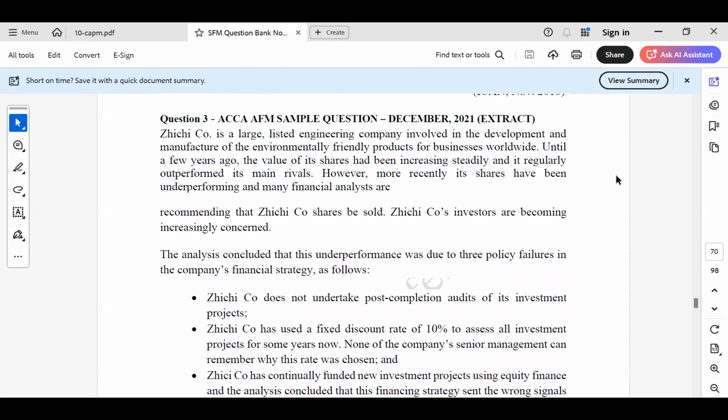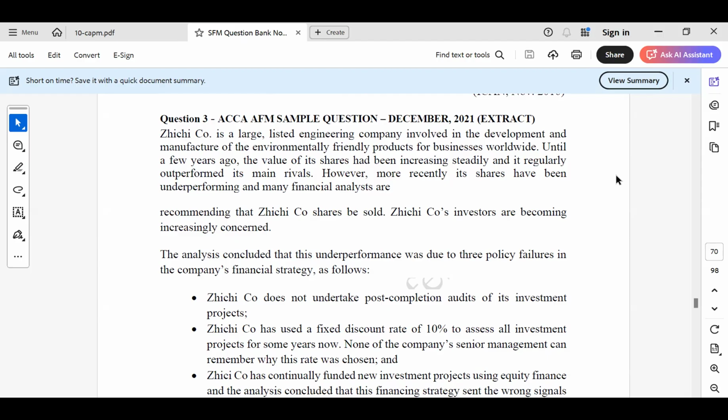We'll read everything. Okay. Zichi, a large listed engineering company involved in the development and manufacture of environmentally friendly products for business worldwide. Until a few years ago, the value of its shares had been increasing steadily, and it regularly outperformed its main rivals.